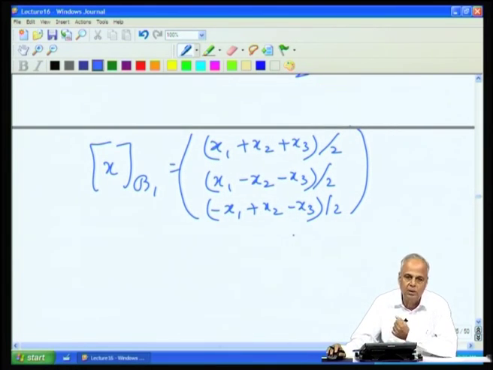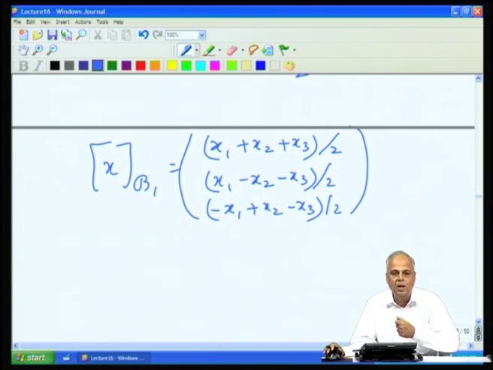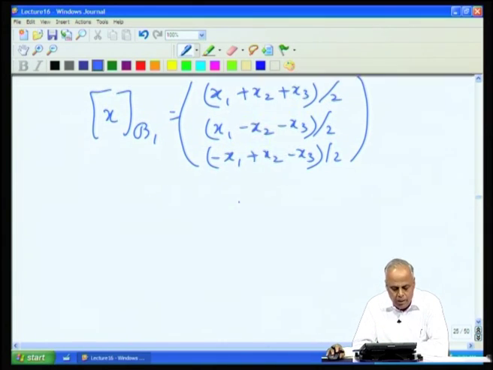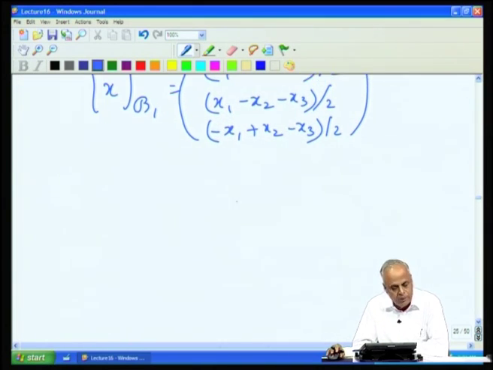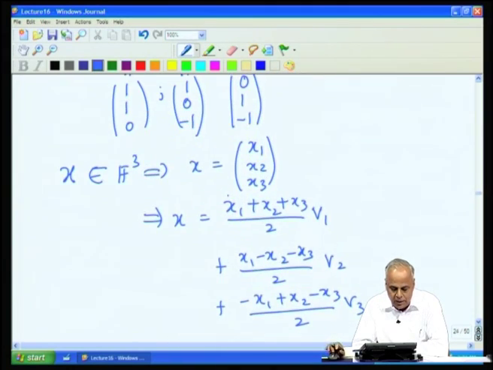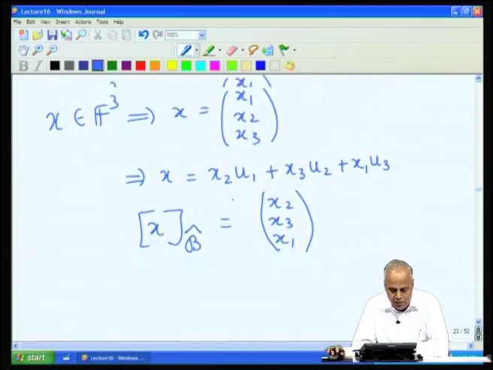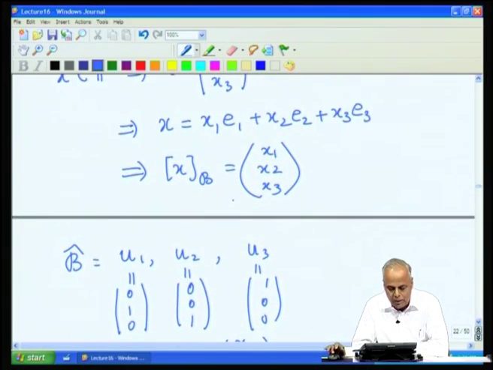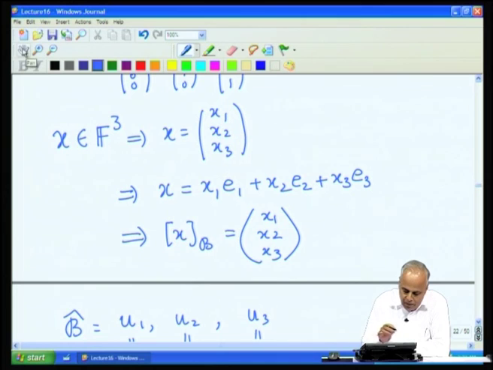Of course, the natural thing therefore is to look for a basis which gives the simplest digitization, where the representation becomes simple. Nevertheless, there is a fundamental question that remains. After all, if we look at the three representations that we have, it is the same vector (x1, x2, x3), but we have used three different bases.